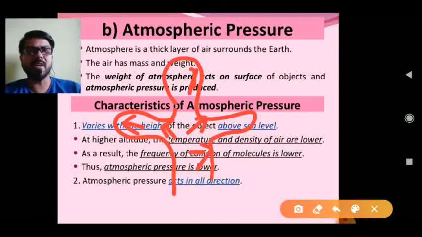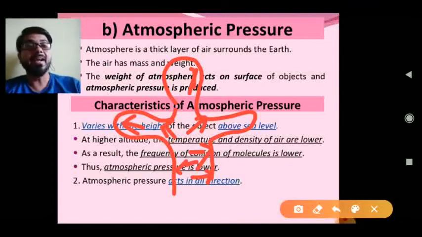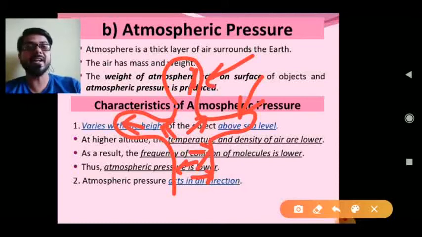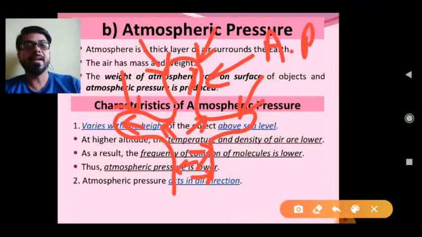Why? Because our body has many liquids, especially blood and lymph, and we know that liquid exerts pressure. So that liquid is exerting the pressure from inside to outside, and this pressure is equal, in the normal conditions in which we are living, to the external pressure exerted by the atmosphere. That is the atmospheric pressure. And the internal pressure, you can call body pressure.